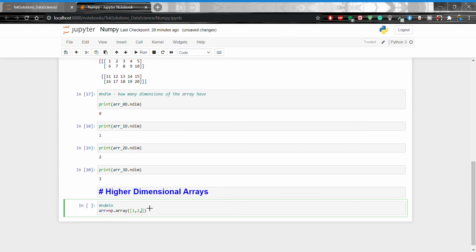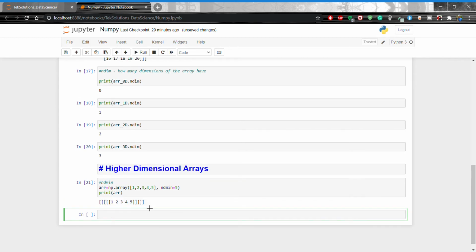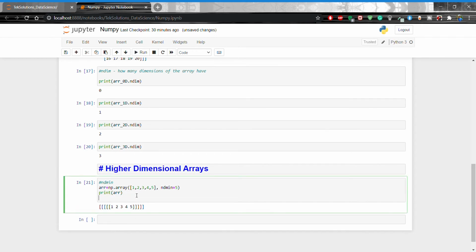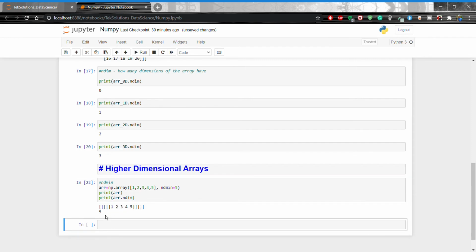Okay, now I'm going to show array equal to np.array passing 1, 2, 3, 4, 5 and passing ndim equal to 5 dimensions of array. Print array, shift enter. This is a 5 dimensional array. You see 1, 2, 3, 4, 5, right? 5 close, 5 open. Now if you print array.ndim, then it will print 5. Okay, shift enter, right? It will print 5 here.